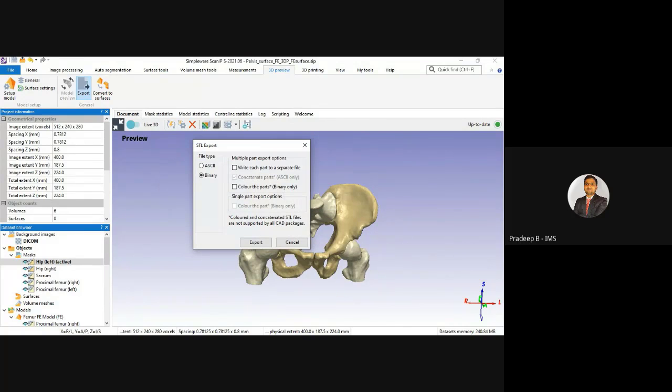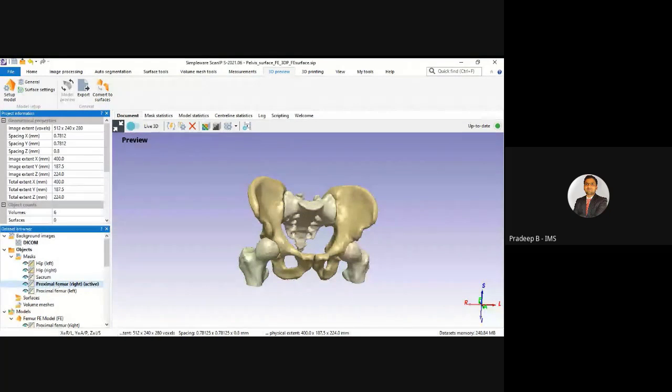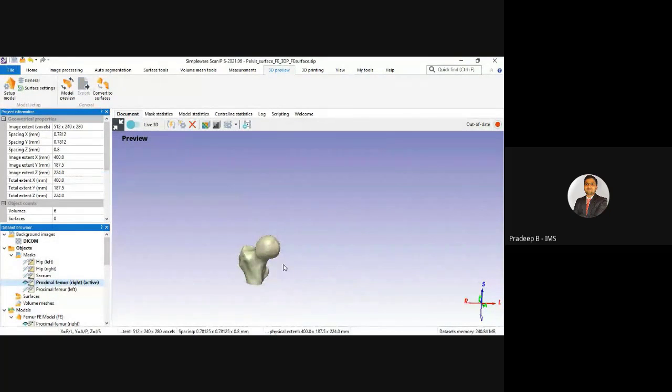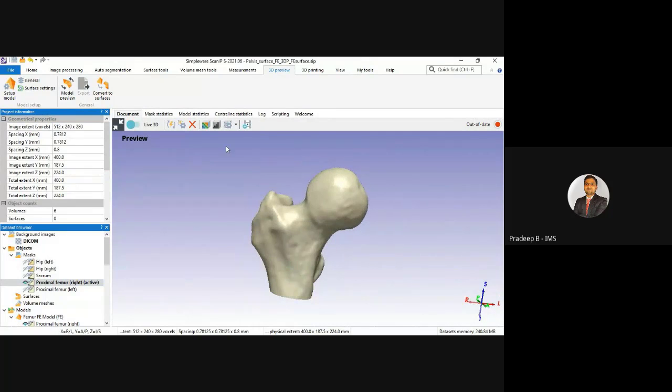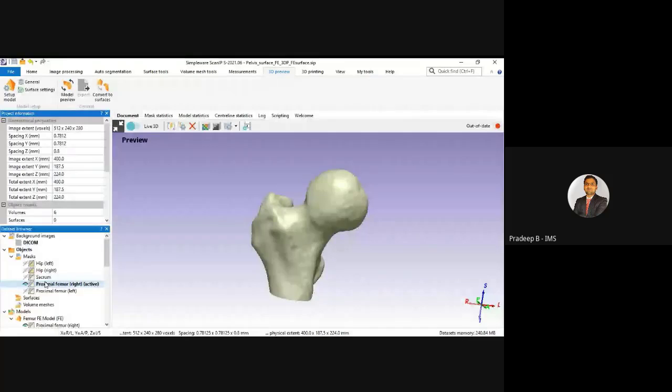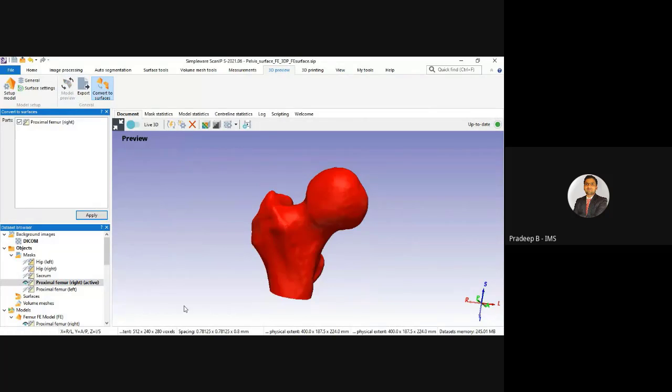So here we can write each part to a separate file. Okay, just click here, export. You can see the STL export. Okay, and let's say for material requirement, I will just provide an internal lattice structure. For that, I can just generate a model preview again, and then I can convert it to surface model.